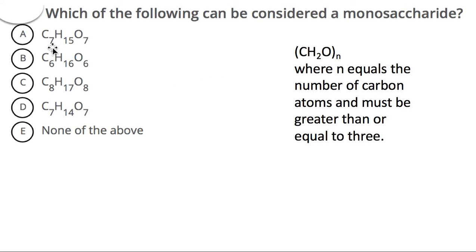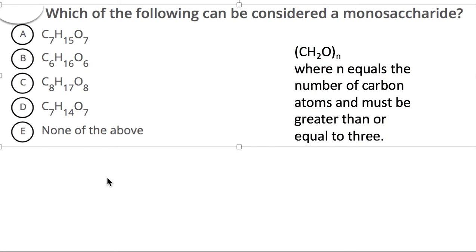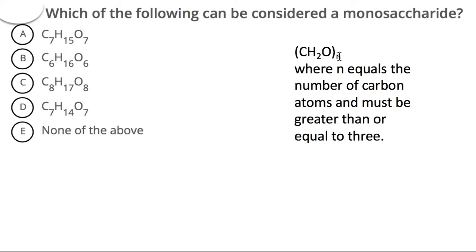So if we have option A, C7H15O7, we have 7, which is our N. If we multiply N by 2, it should give us 14, not 15. And oxygen should be the same number as carbon. So A is not correct.